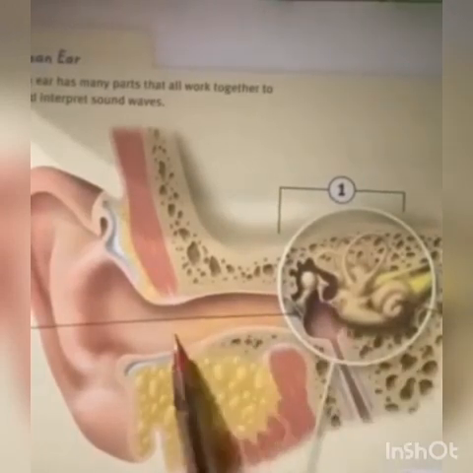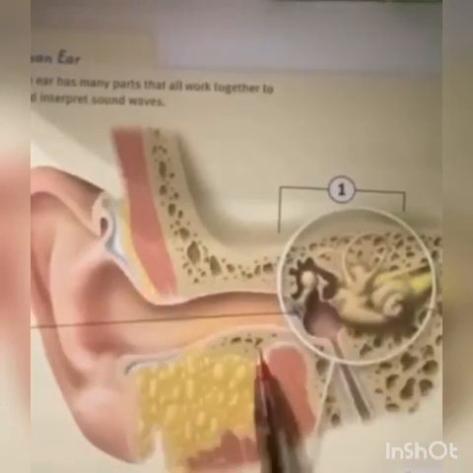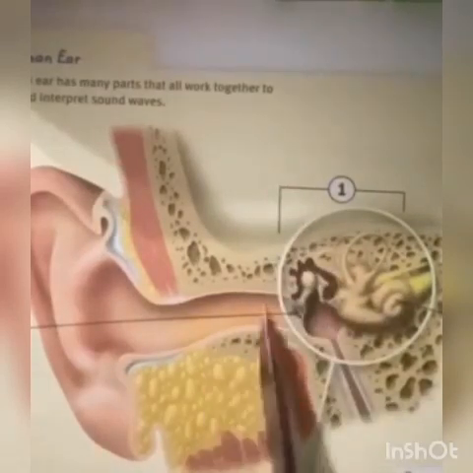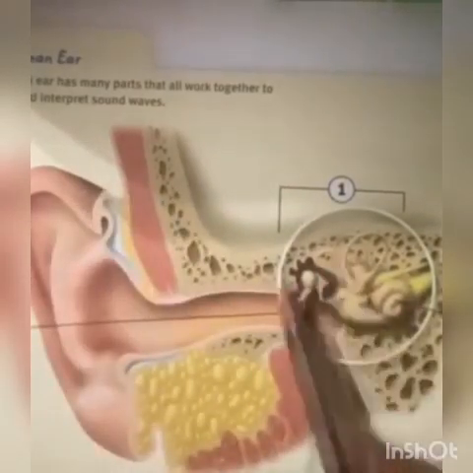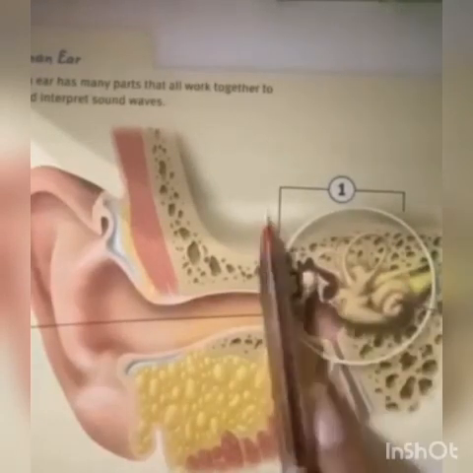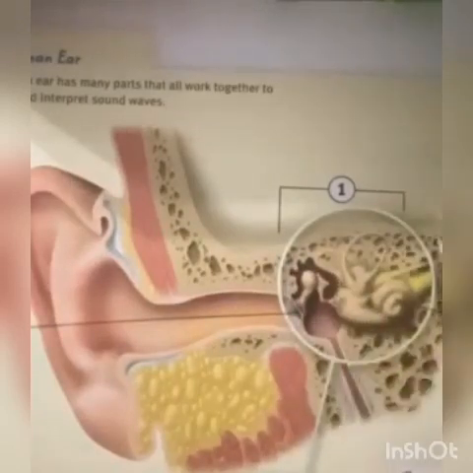First of all, your ears consist of three parts. Part 1 is the outer ear, and then the middle ear, and the inner ear. Again, outer ear, middle ear, and inner ear.